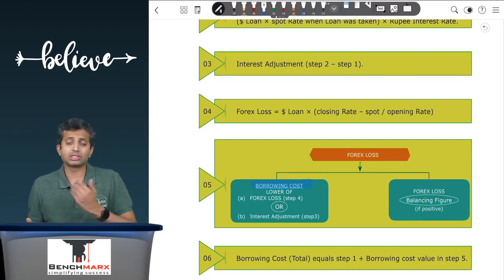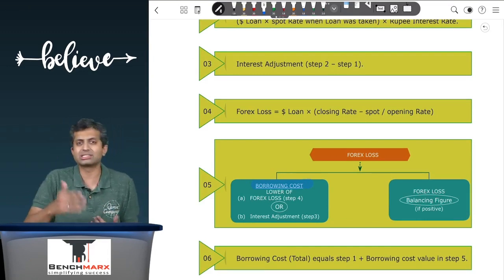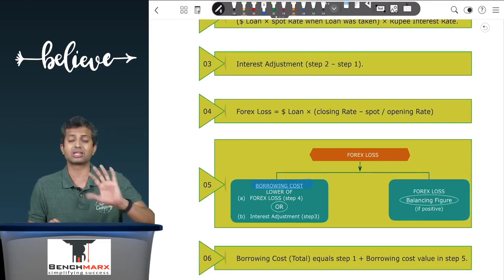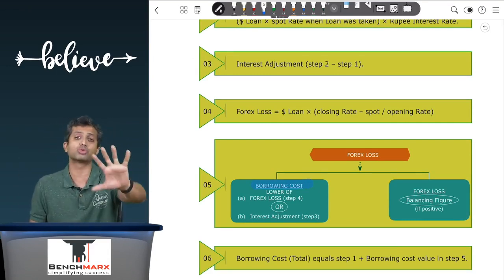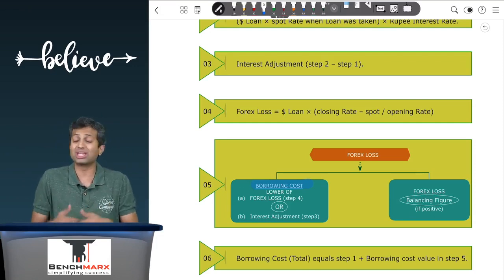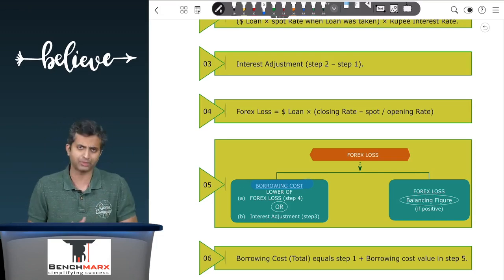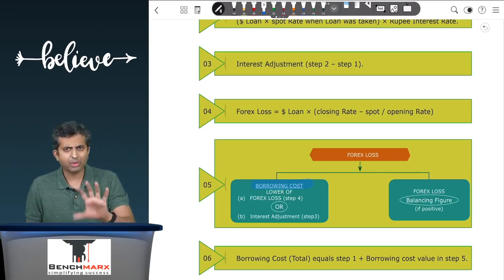In the initial years, instead of a foreign exchange loss, in case there is a foreign exchange gain, then the entire gain will be taken to the profit and loss account. The standard on the face of it applies to borrowing cost, and if there is a foreign exchange gain, it is not a cost, and as a result, you will take that gain in the initial years directly in the profit and loss account. This is sufficient from an exam perspective.